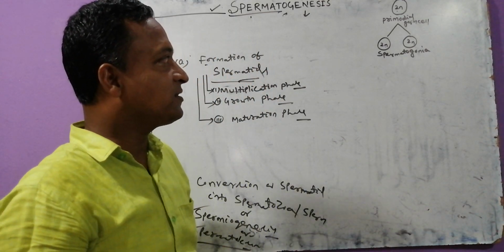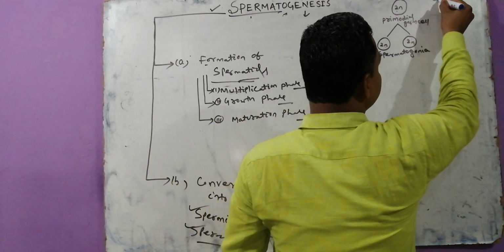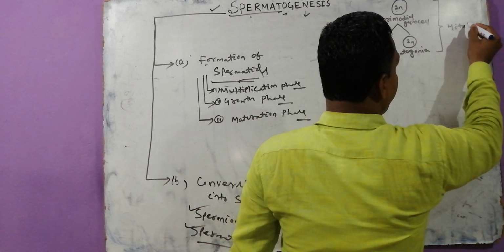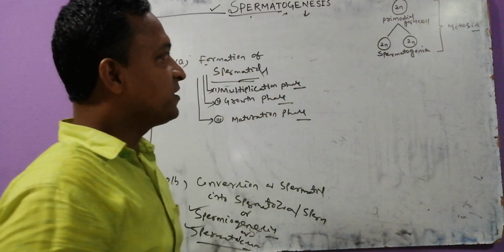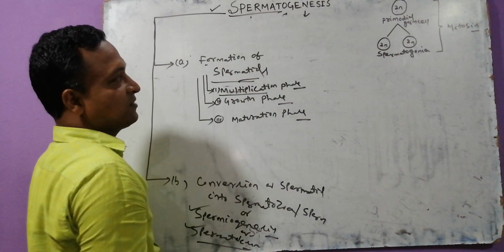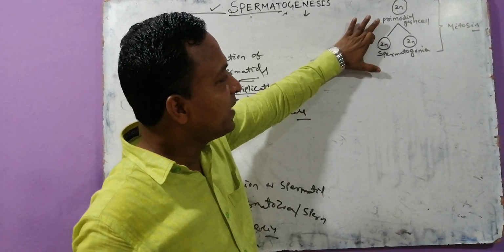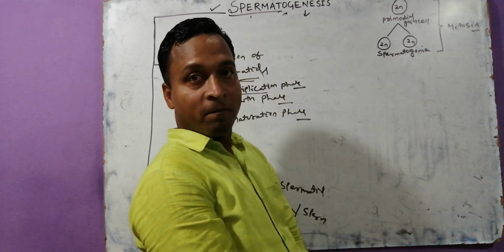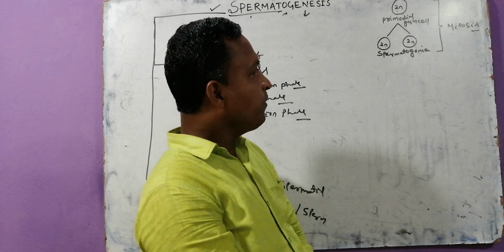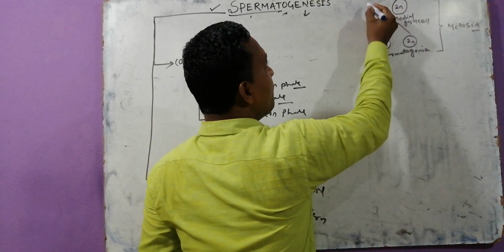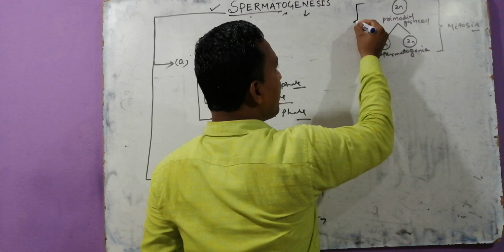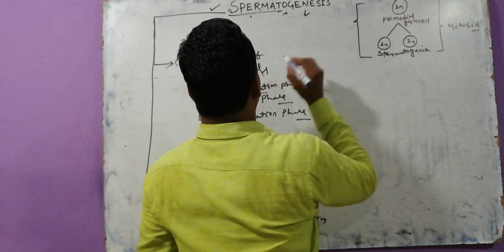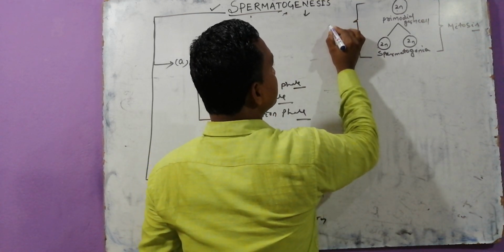Try to focus. The cell division is mitosis. The first one, we are talking about the multiplication phase. The primordial germ cells divide by mitosis and produce spermatogonia. In this phase, the primordial germ cell divides continuously and produces spermatogonia. And this first phase is called the multiplication phase.